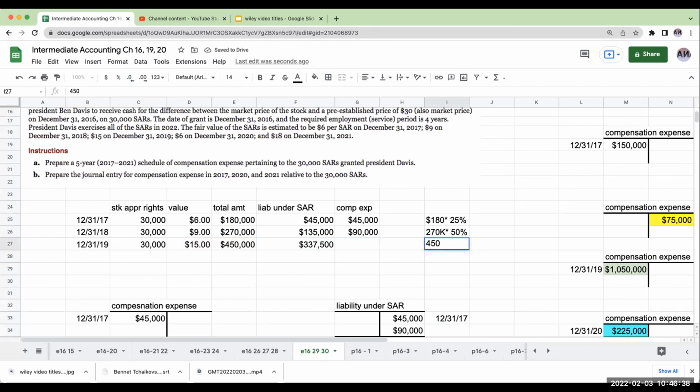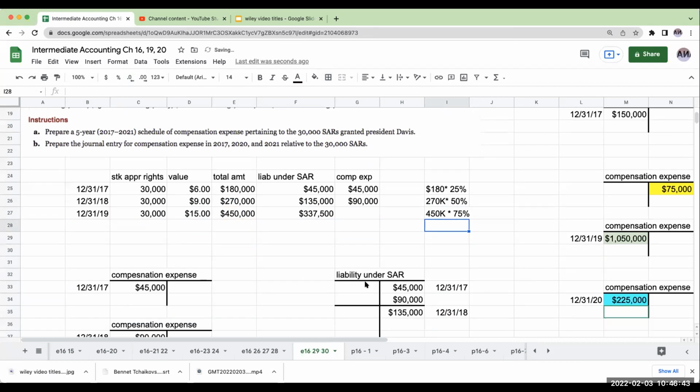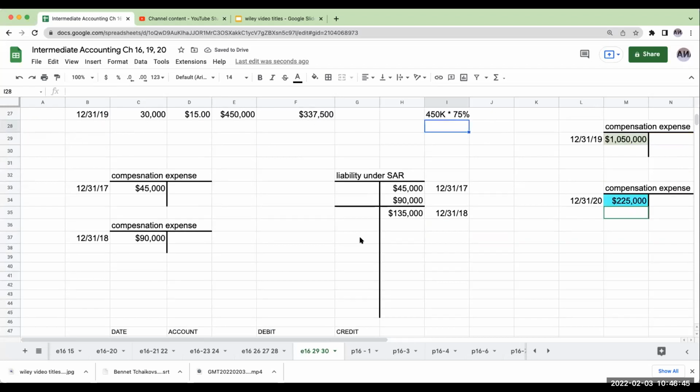So this is going to be 450,000 times 75%. So the amount for my liability under the stock appreciation rights is going to be 337,500 on 12/31/19. So the balance I'm going to need to get from here to here is going to be 202,500.